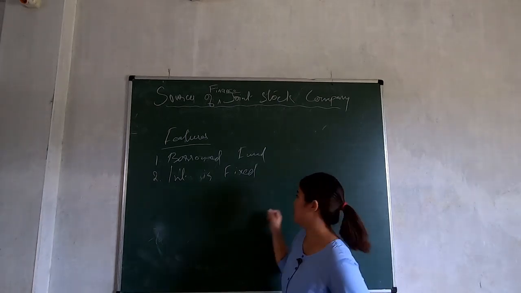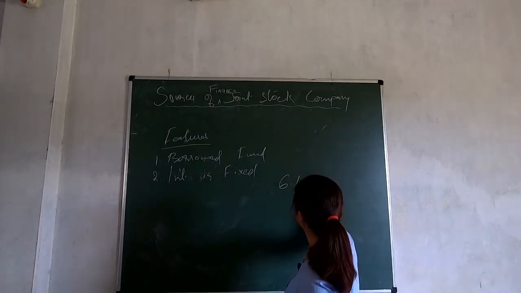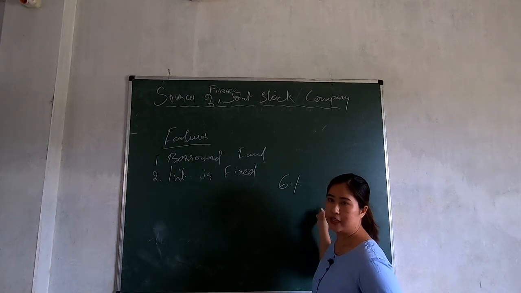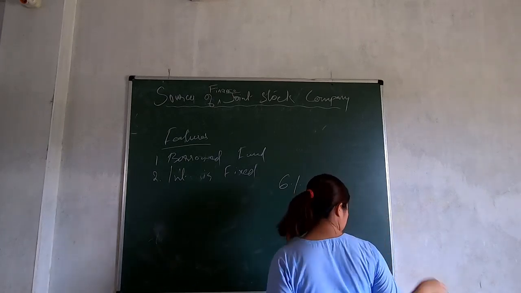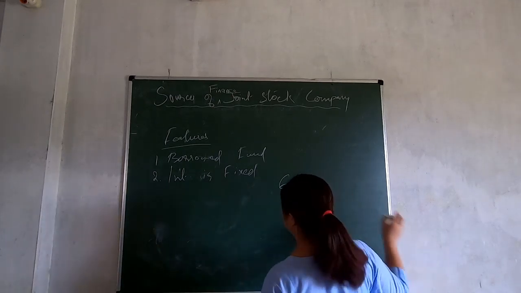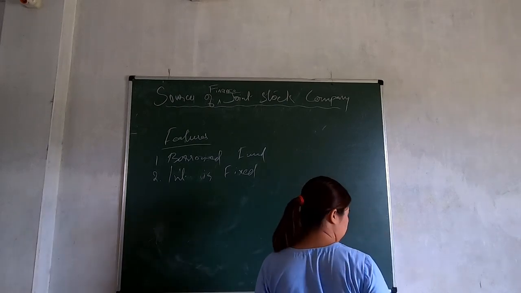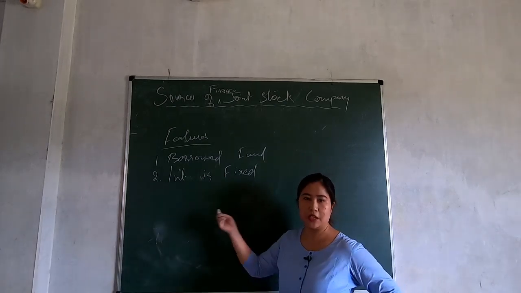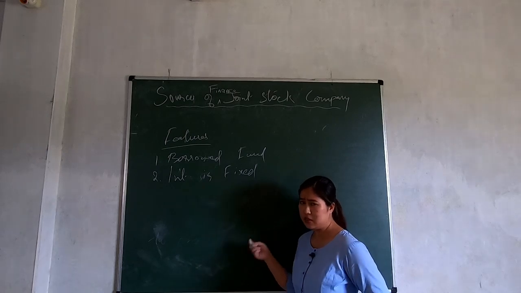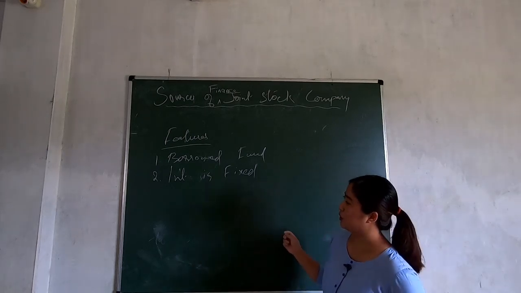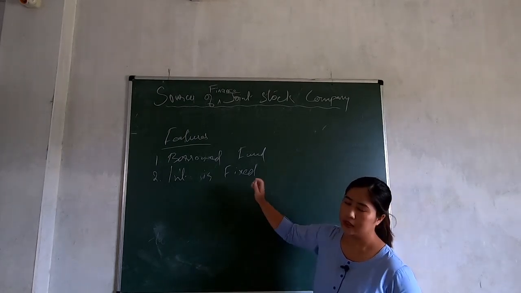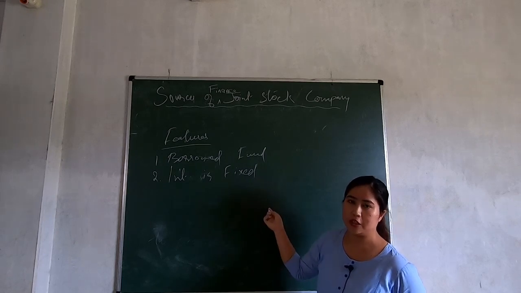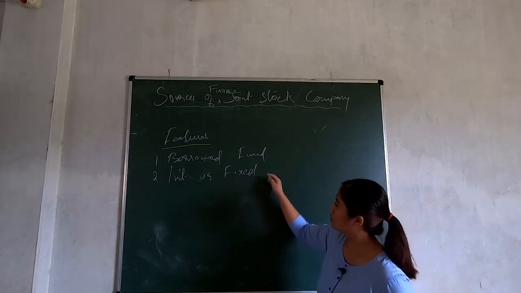It will be 6% forever. Alright, it doesn't change. So the interest on debenture is fixed. Unlike in shares, the interest keeps on fluctuating, does it not? Depends on the profit of the company. But in case of debenture, the interest which is to be given to the debenture holder is fixed. Alright, it is a fixed rate.